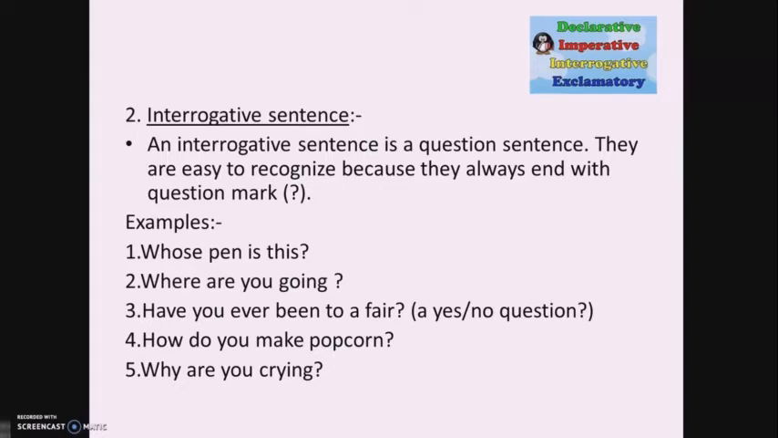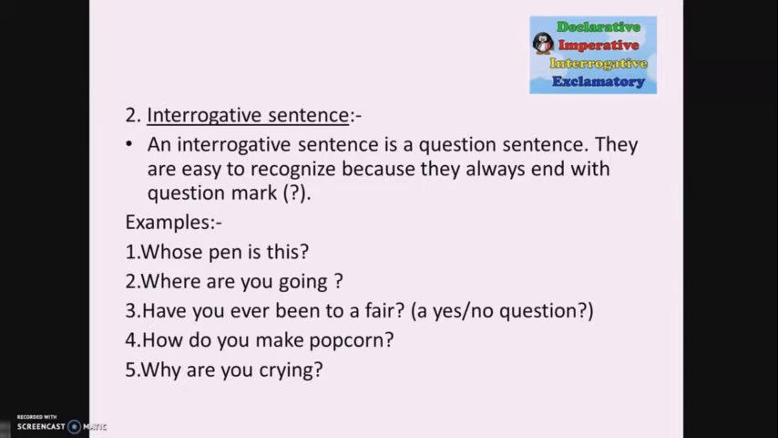See, yes or no questions. Have you ever been to a fair? This indicates a yes or no question. You have to answer it in the form of yes or no. How do you make popcorn? Why are you crying? See, the last two questions are open-ended questions. They are not close-ended questions because you have a lot of scope to write the answer that you like. You can give a description about what you actually want to write. So they are open-ended. Otherwise, yes or no questions refer to close-ended questions.